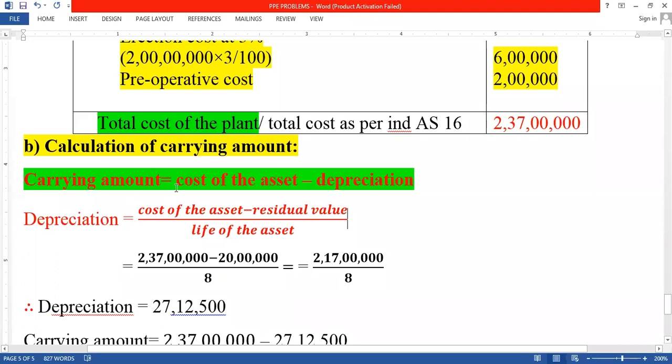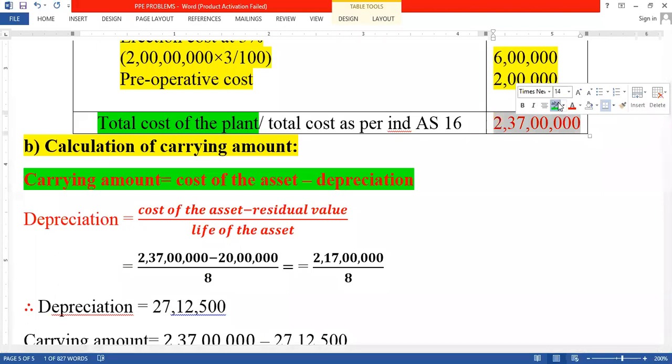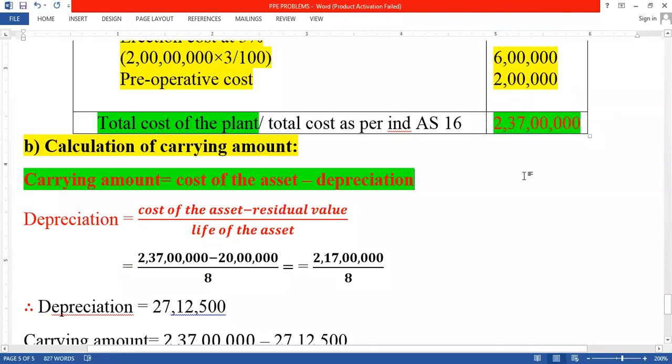Carrying amount equals cost of the asset minus depreciation. So the cost of the asset, what is the cost of the asset here? 237 lakhs. We have the cost of the asset, whereas we don't have the depreciation amount.